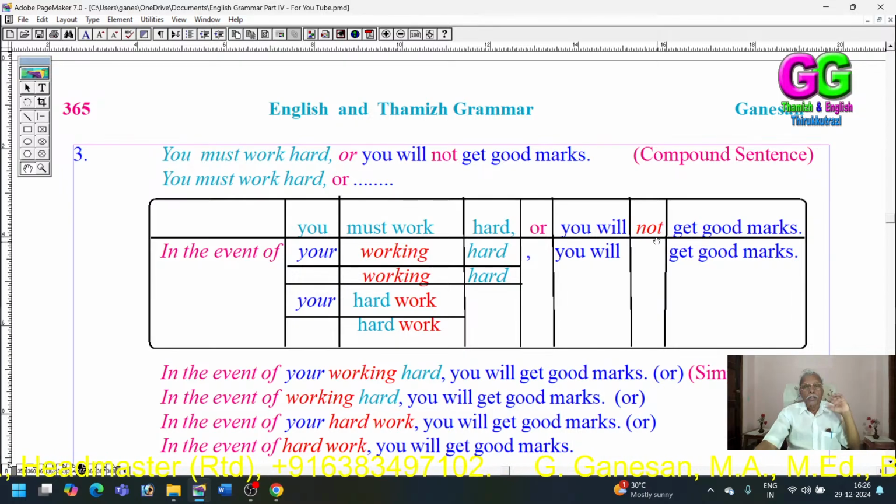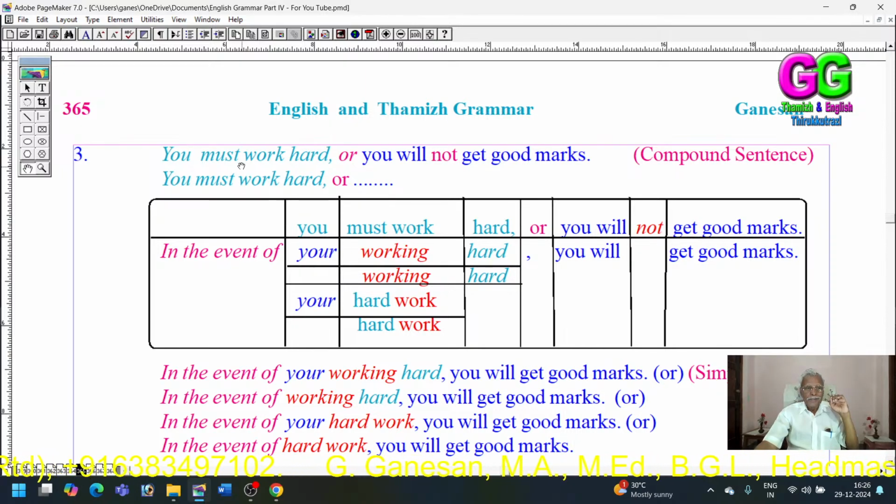Both "must" and "not" should be dropped. So "you must work hard, or you will not get good marks" can be expressed as a simple sentence. And the first clause, "you must work hard", can be changed into a phrase as follows. In the event of your working hard, you will get good marks.